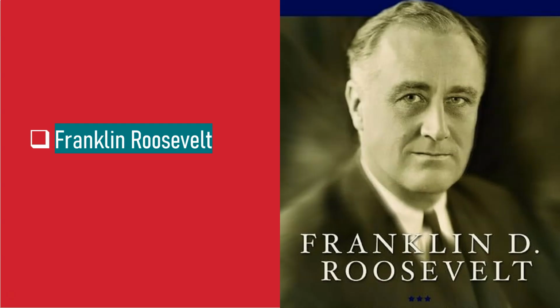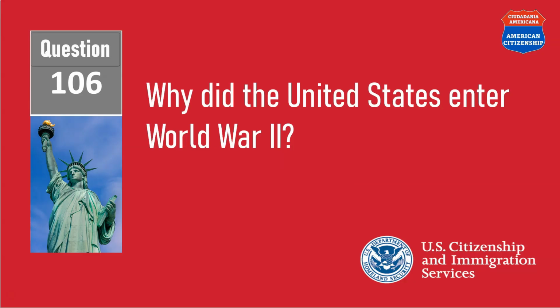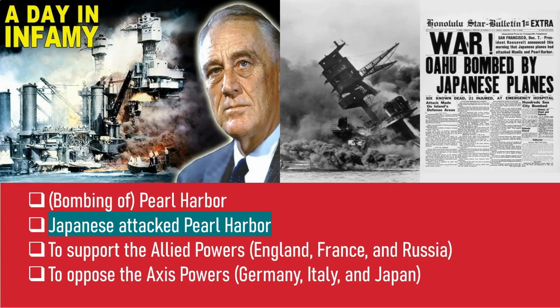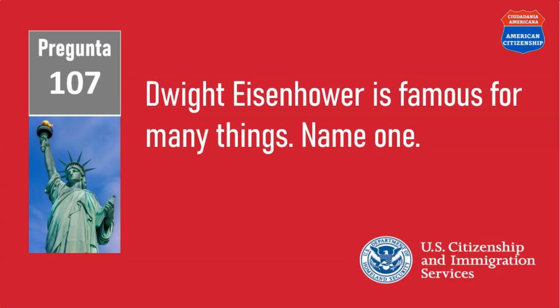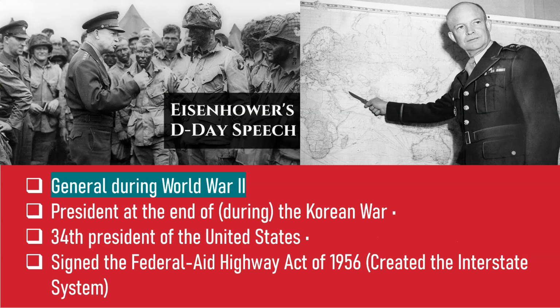Franklin Roosevelt. Why did the United States enter World War II? Because the Japanese attacked Pearl Harbor. Dwight Eisenhower is famous for many things. Name one. Because he was a general during World War II.